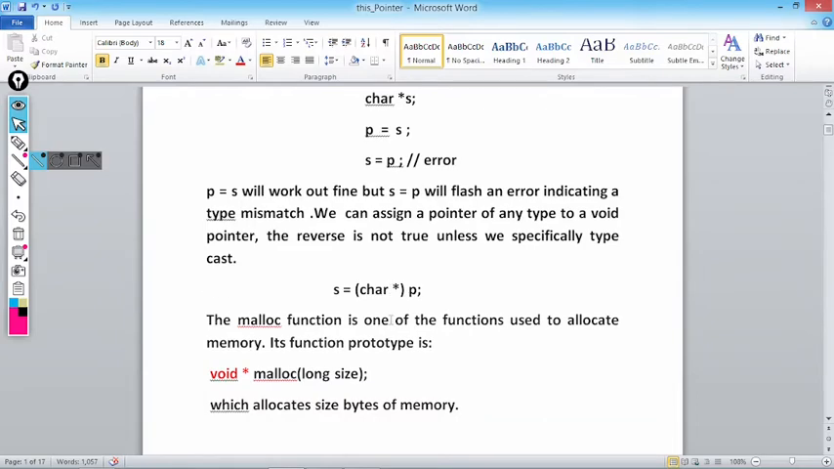Now a general question in interviews usually asks, what is the use of void pointer? Now imagine a situation, we are having a malloc function. What is malloc? Malloc is a predefined function which is used to allocate memory dynamically when the program executes. So what does malloc do? Malloc says you just give me the number of bytes to allocate. I will allocate that number of bytes and return the base address of that chunk of memory.